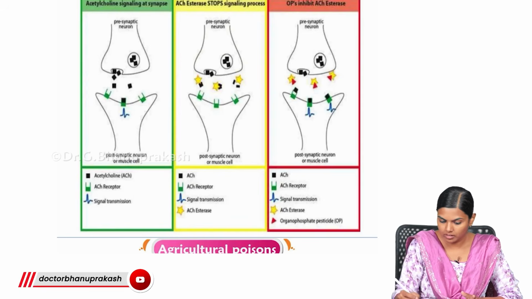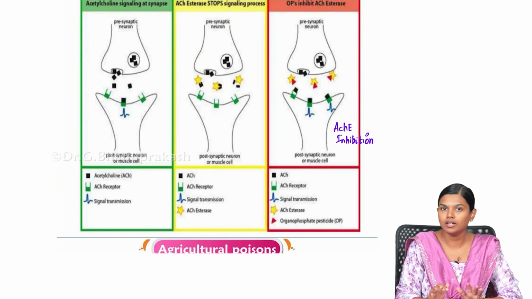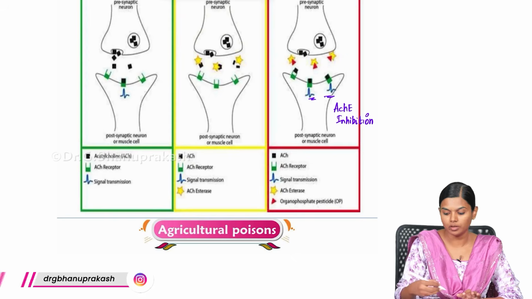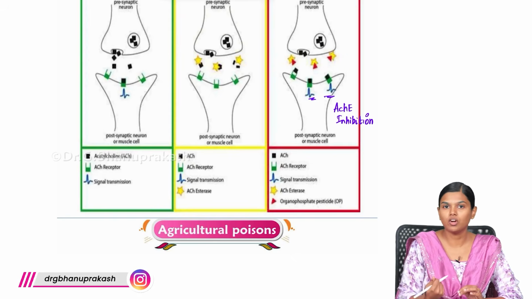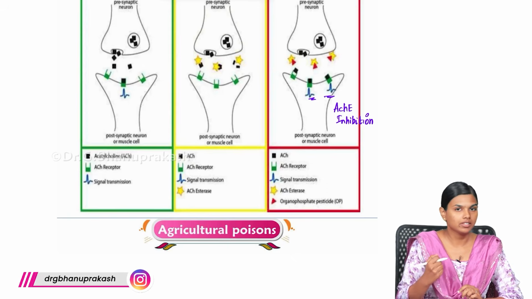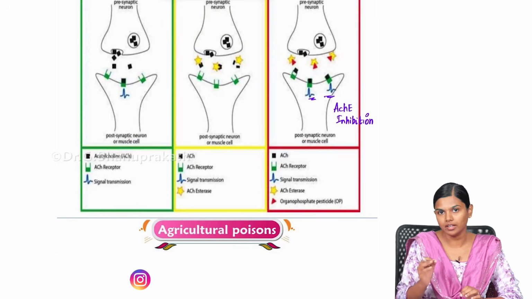So you get acetylcholinesterase inhibition, and you will get continuous stimulation. There will be continuous transmission of neurotransmitter and signals. Because of that, you will have overactivity of the nicotinic receptors and also the muscarinic receptors.